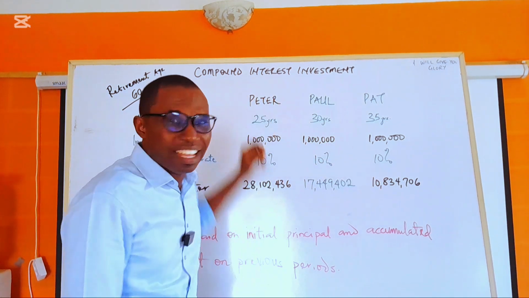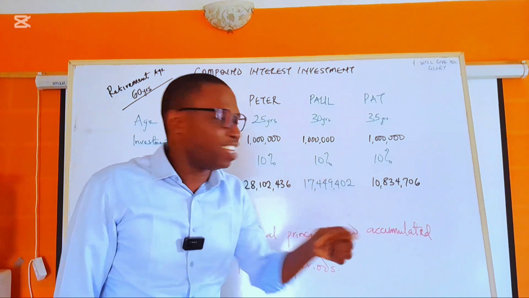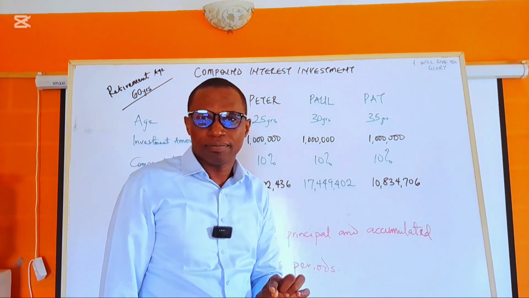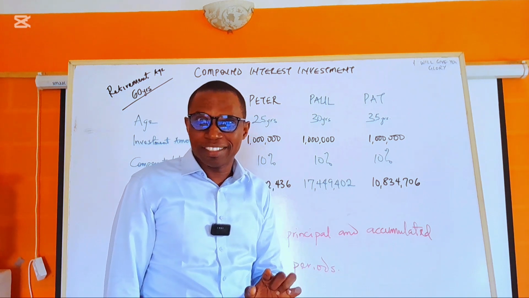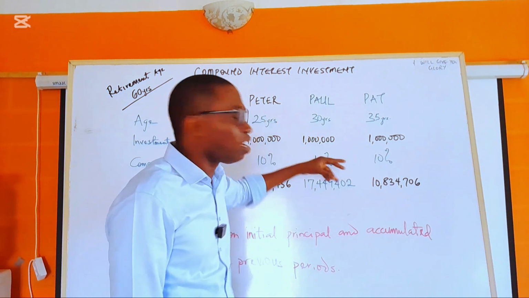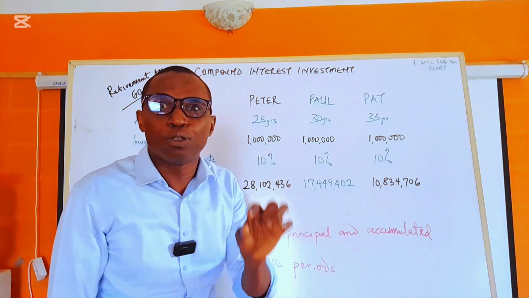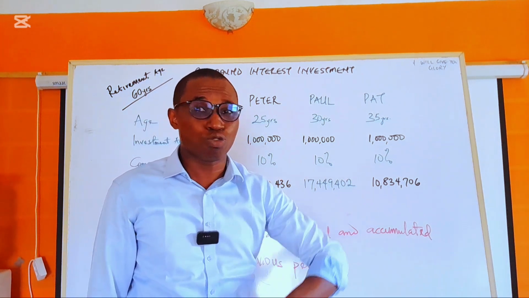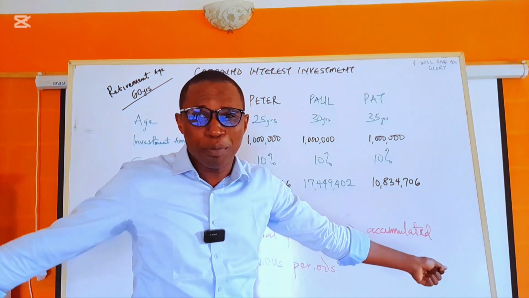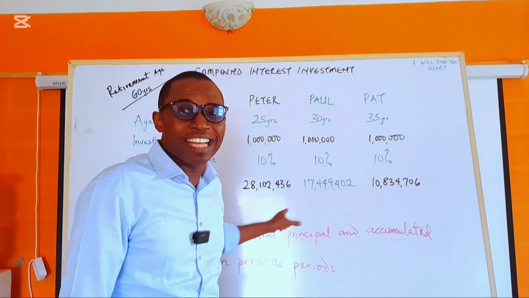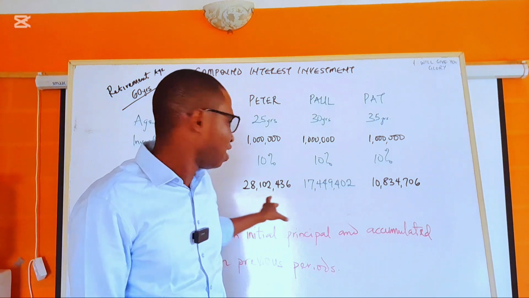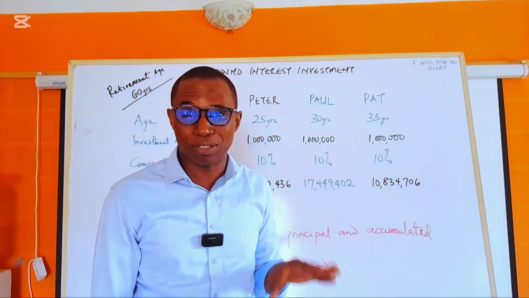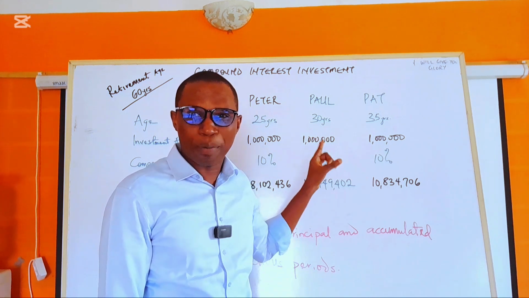So that is why, if you are still in your early age, it's better you start this kind of investments. I hope you understand. You may say, but I don't have 1 million. Even if it is 100,000, the 100,000 that you can just use to buy data or Ashawo or something now, once you put it there, at the end of 35 years, it would have been 2.8 million without any other addition. So that is compound interest.